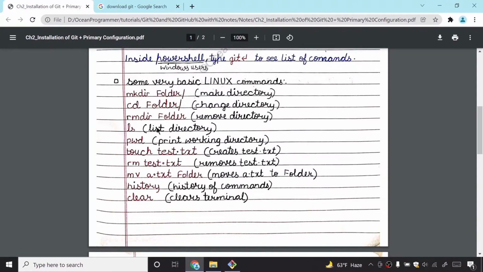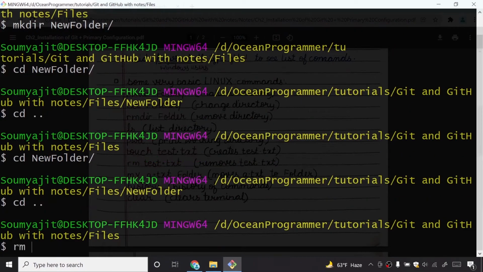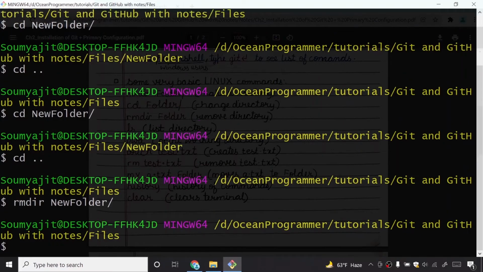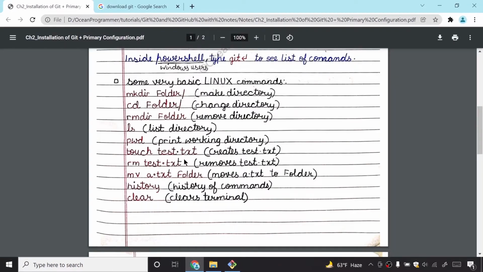So I will show more commands here. rmdir folder means remove directory, so I will have to come here only. I will say rmdir new, write new, and then press tab. Then it says, okay, you want this complete name, so I will give you. And nothing happened here, but something happened here: this folder is not here. So this is the remove directory command.